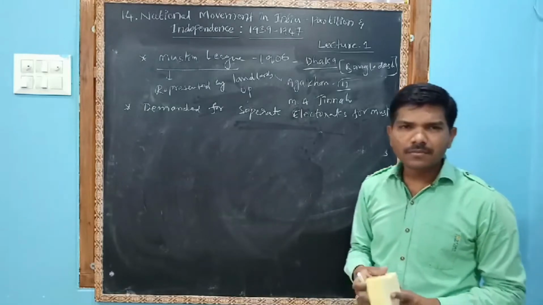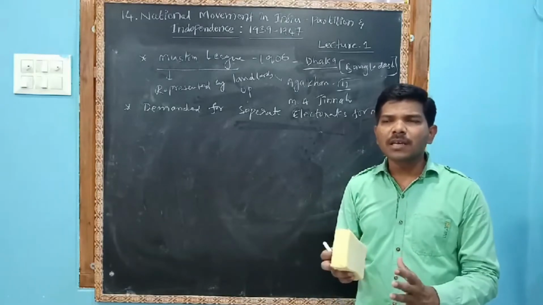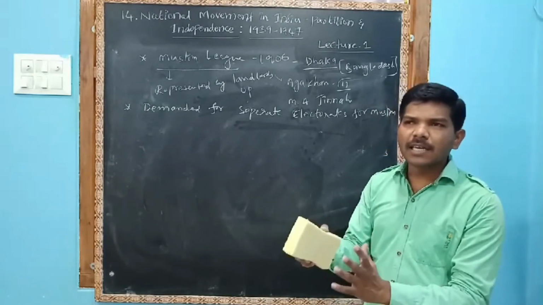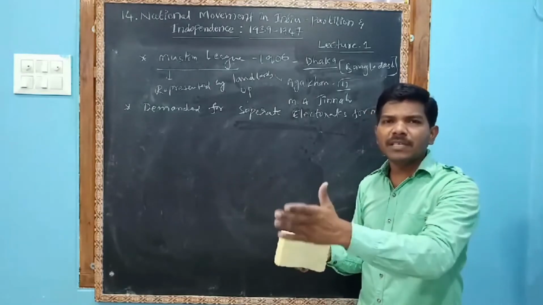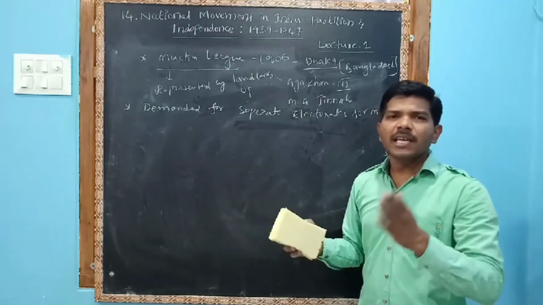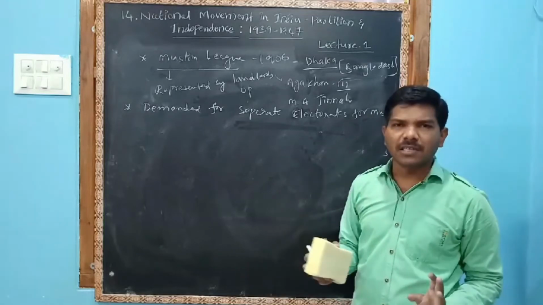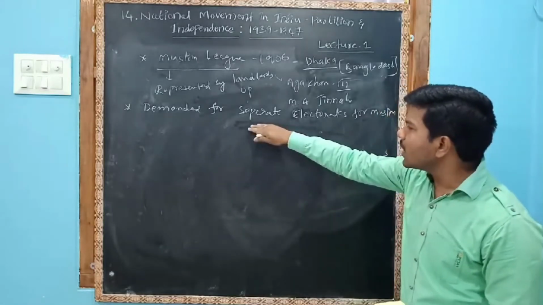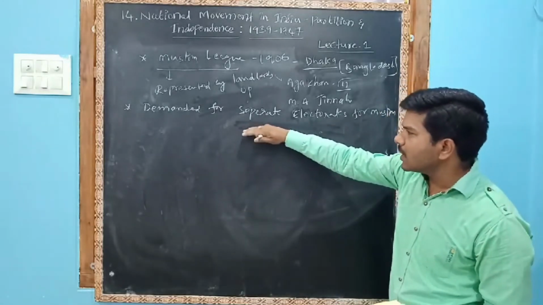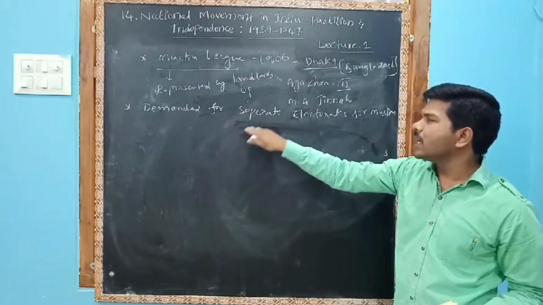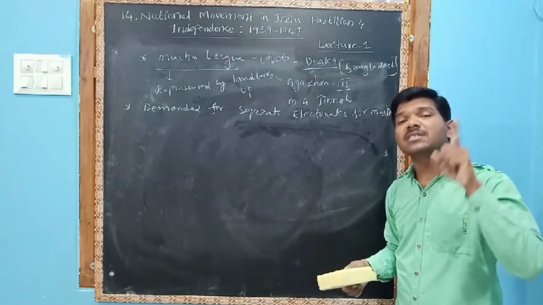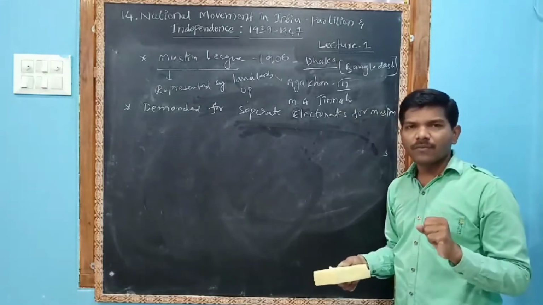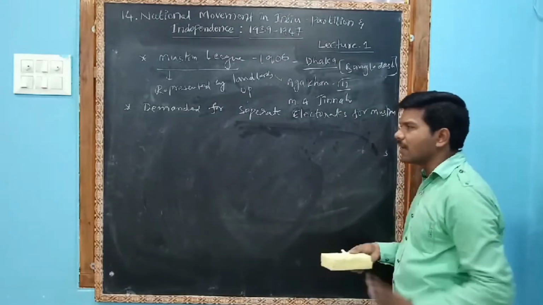For example, in the elections, usually the Sarpanch post was allotted for the SC, BC, OC, the general. SC means only SCs have to contest in the elections. So here, if they accept separate electorates for the Muslims, only Muslims have to contest in the election from that area. So you might have understood this.